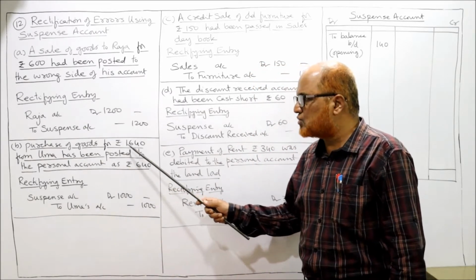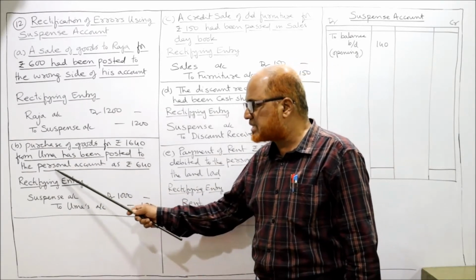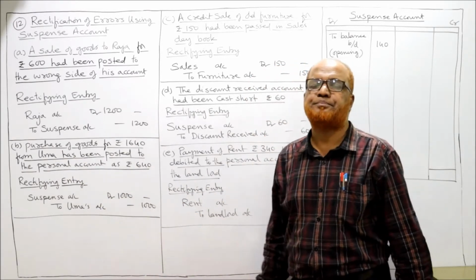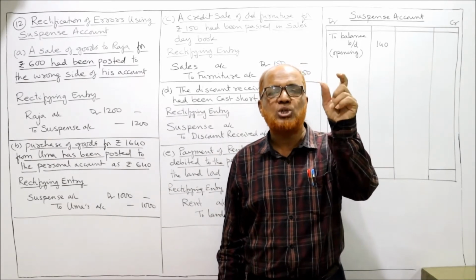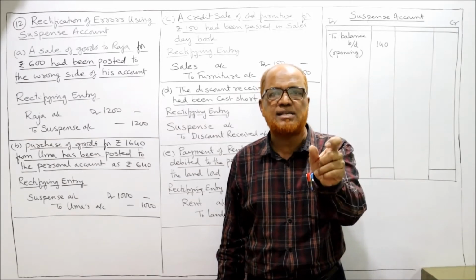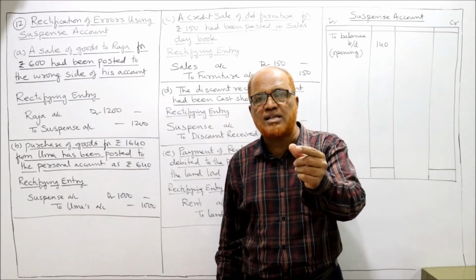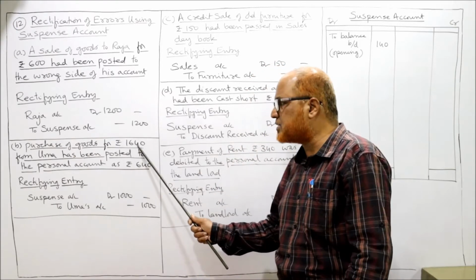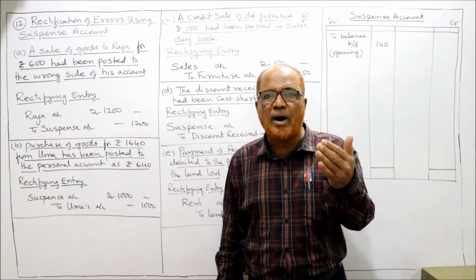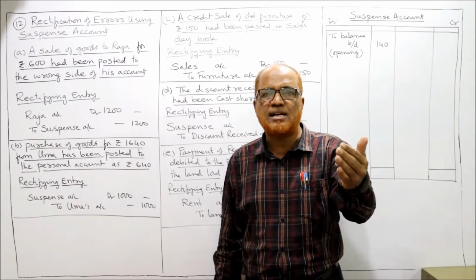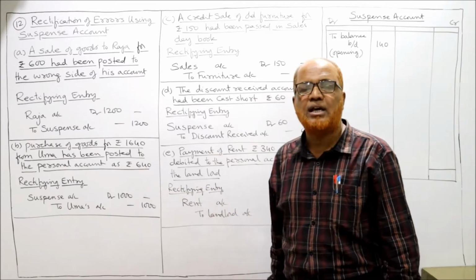Second, purchase of goods for rupees 1640 from Uma has been posted to the personal account as rupees 640. Actually, goods purchased from Uma. So the entry will be purchases account debit to Uma's account 1640. So purchases account we have to debit, Uma's account we have to credit by an amount of rupees 1640. But the mistake was, while posting in Uma's account we have taken only 640. Instead of 1640 we have credited only 640.